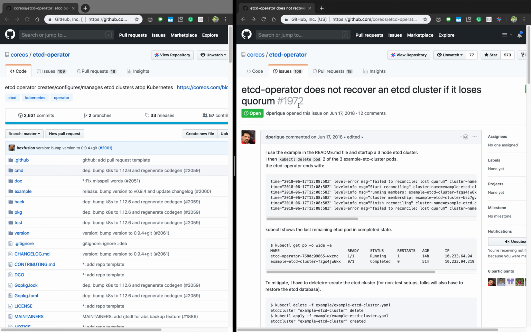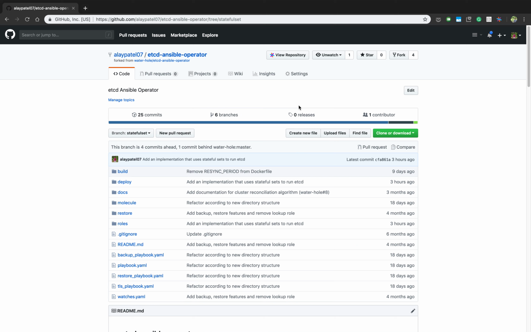I have implemented a small proof of concept operator that uses the stateful sets to manage etcd in Ansible. This can be found here. Now let's get started with the demo.